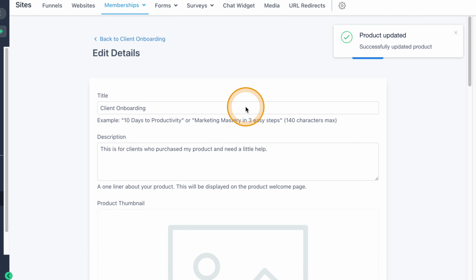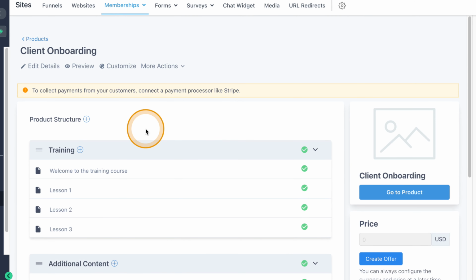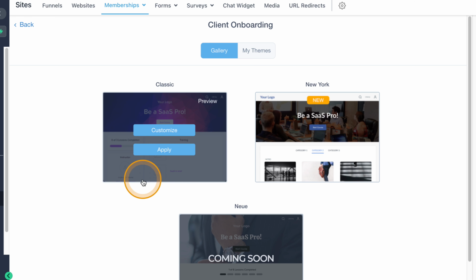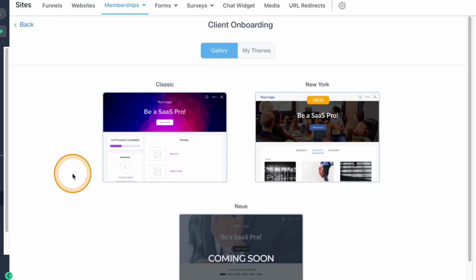And then once we're done with this section, we're going to go back into the onboarding stages, and we're going to customize a few more things. First of all, what type of look and feel do we want to have in our program? The classic look is pretty standard. I quite like it, to be honest. You can see the lessons that need to complete, instructor information and training.